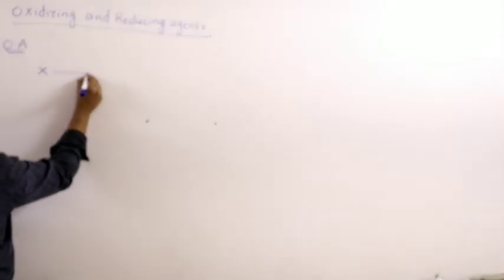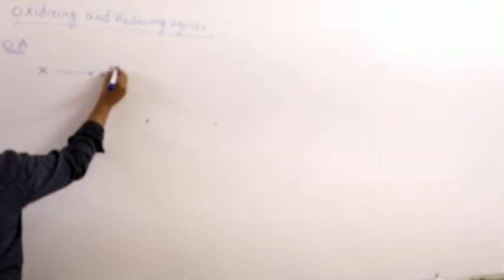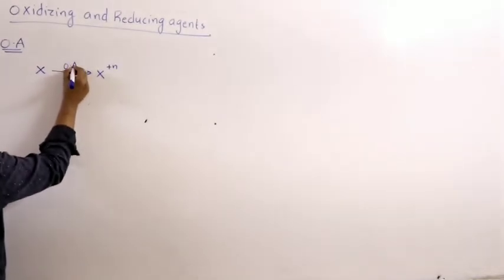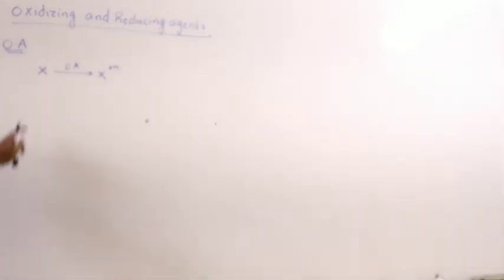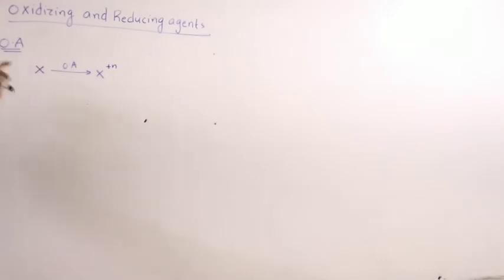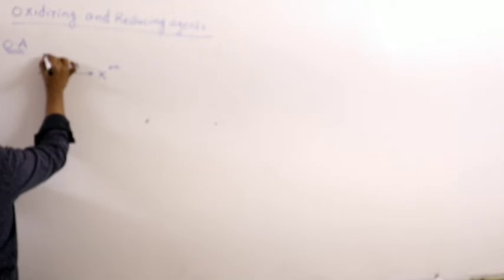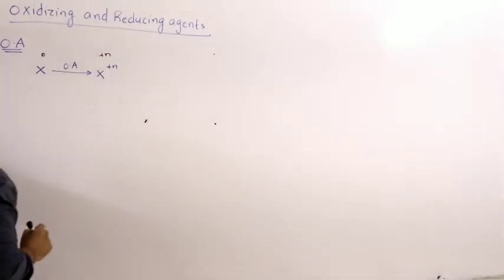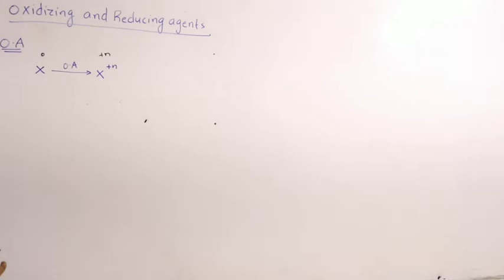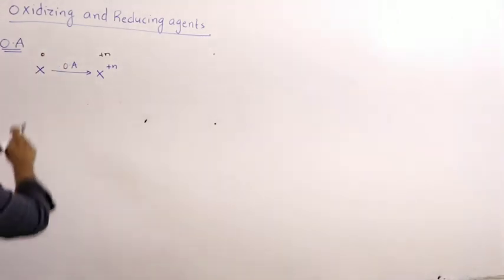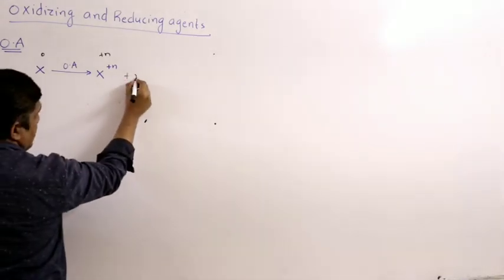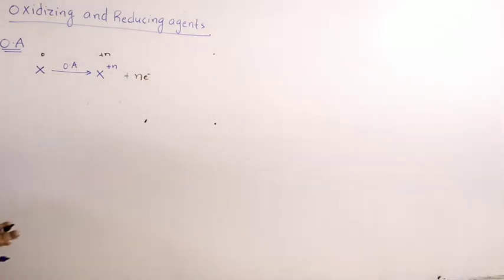Suppose let us assume that we have X, so it is oxidized to plus N in the presence of oxidizing agent. So X is oxidized from 0 to plus N. Say in elemental state its oxidation state is 0, here it is plus N. So in this process X is losing some electrons. How many electrons? N electrons.